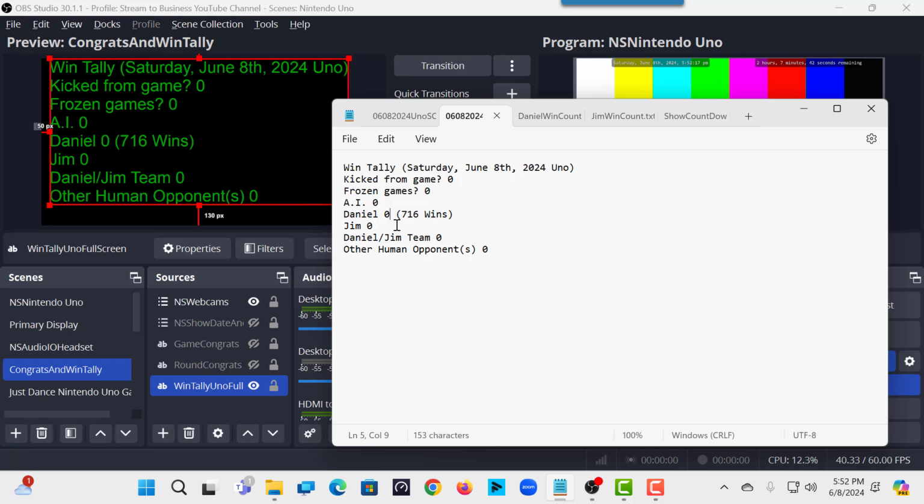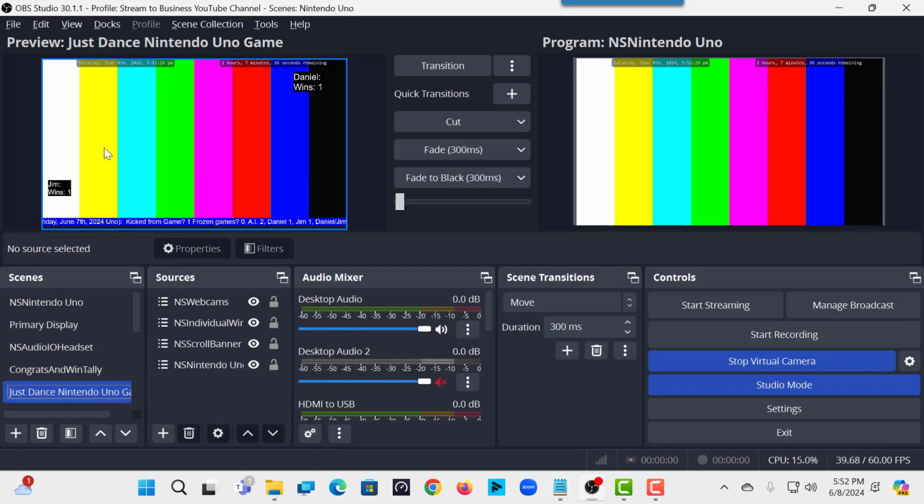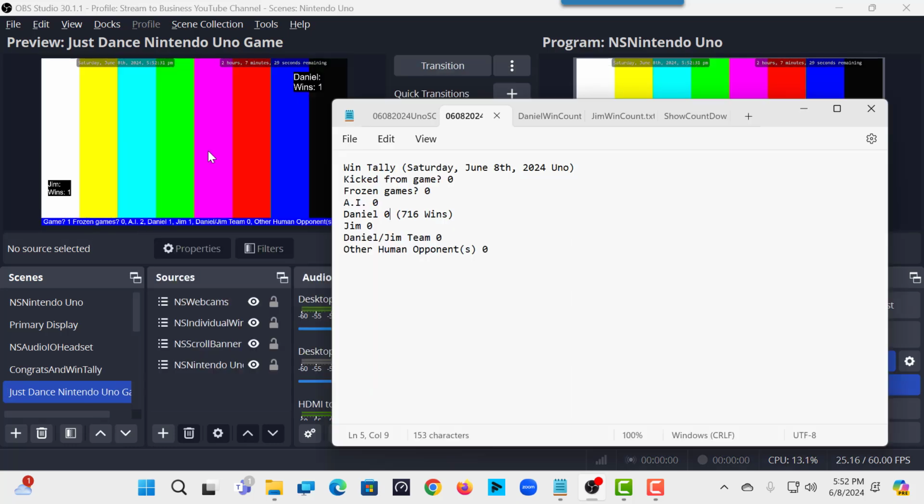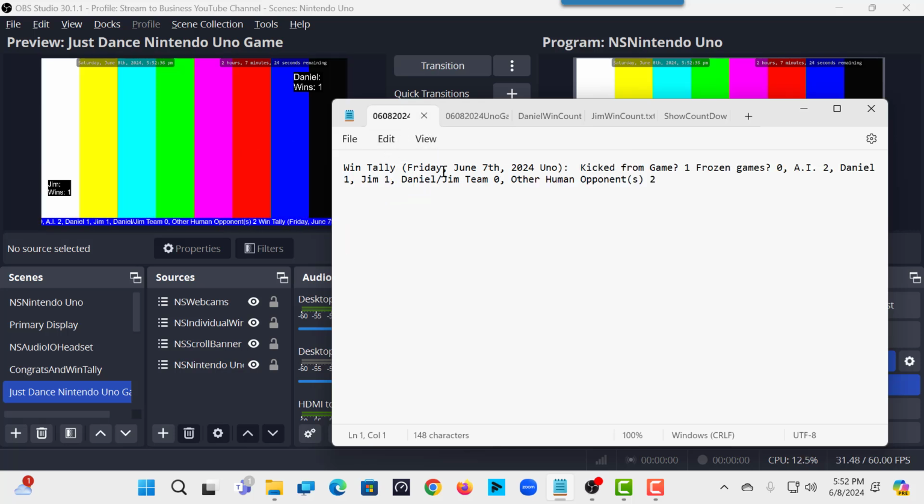Now, I'm going to go ahead and do the same thing with the scroll. So I'm just going to go over to the, I'm going to show you, even though we don't have the gameplay up, what this looks like in practice. Normally the Nintendo would be right here. So I'm just going to show you that same thing, just be watching it in the scroll. So, got the date correct. We've already put it in there, so it's looking for today's file. And we are just changing the stats to zero them out.